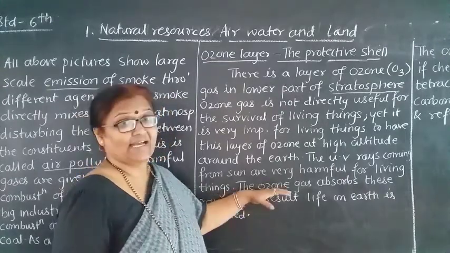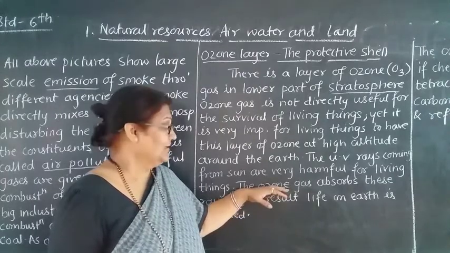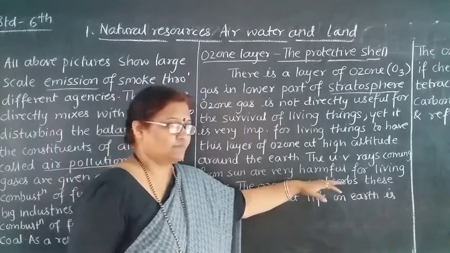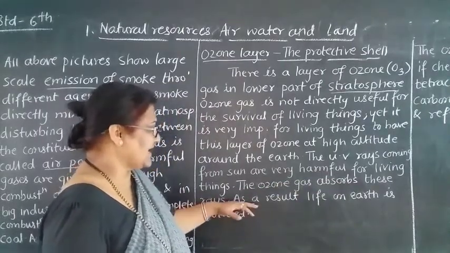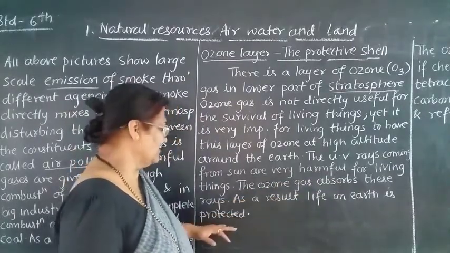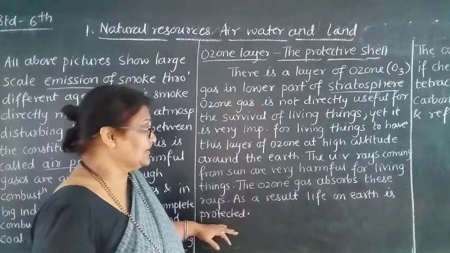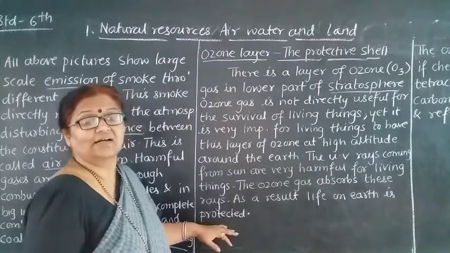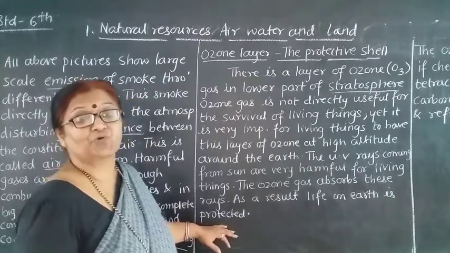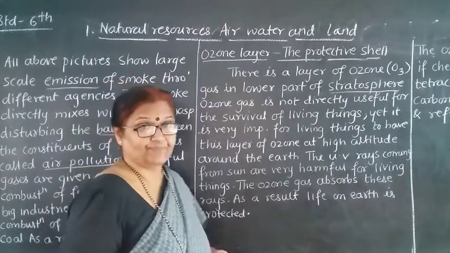What is the function of the ozone gas here? The ozone gas absorbs these rays. As a result, life on the earth is protected. So what you see is that the ozone layer absorbs the ultraviolet rays and protects the earth from their harmful effect.